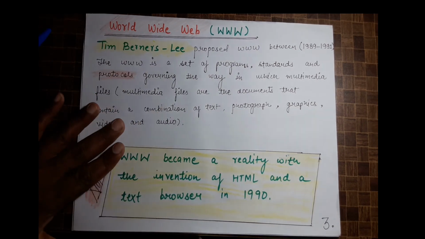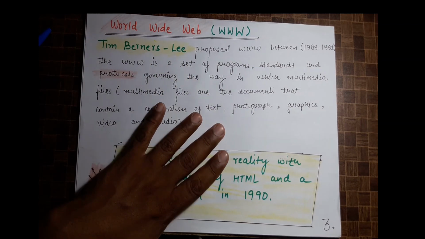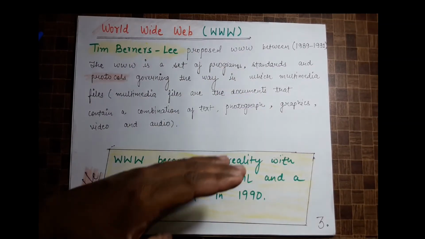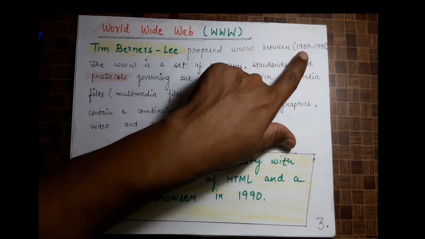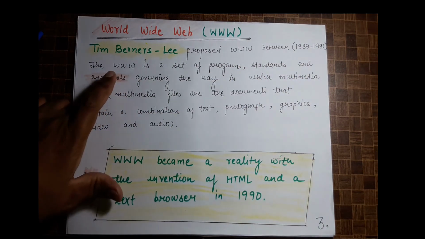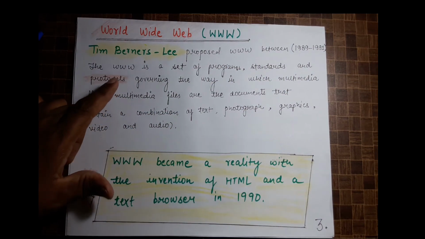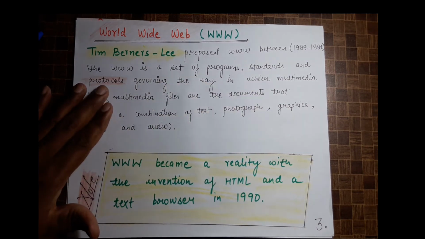So in short, Tim Berners-Lee proposed www in 1989 to 1991, and www is a set of program standards and protocols.